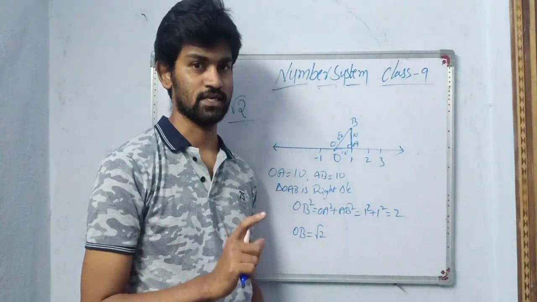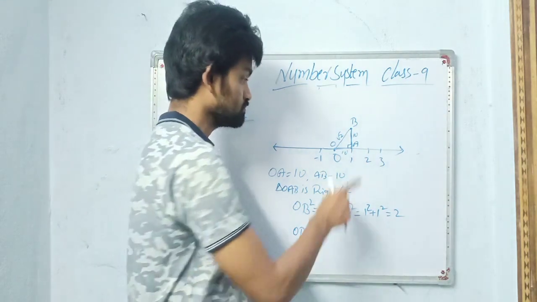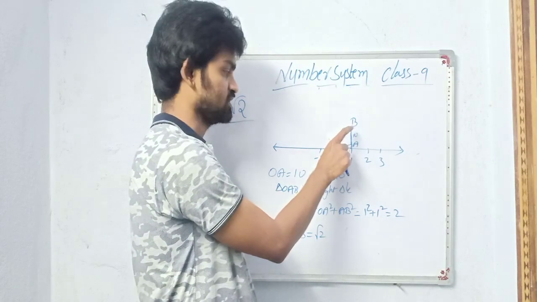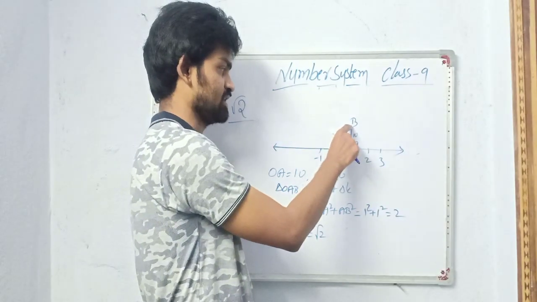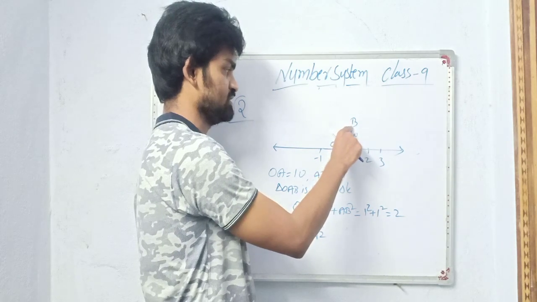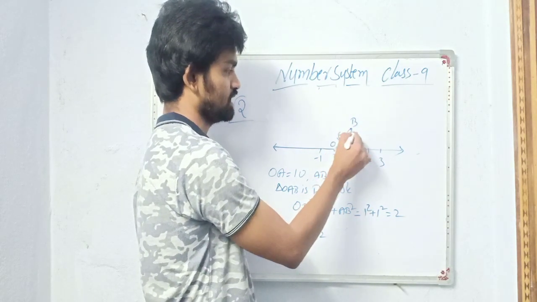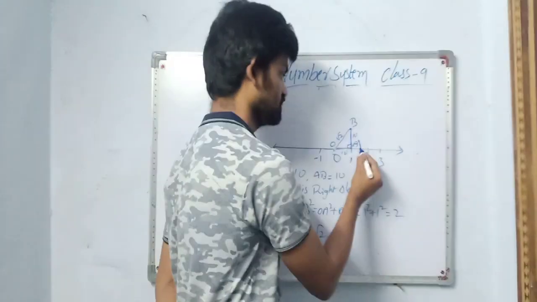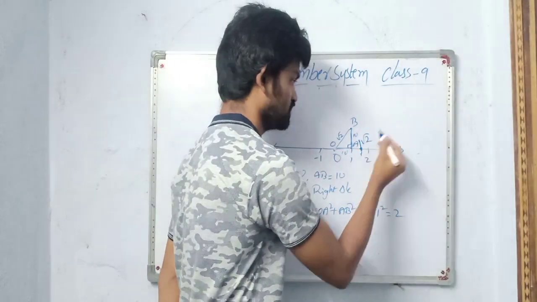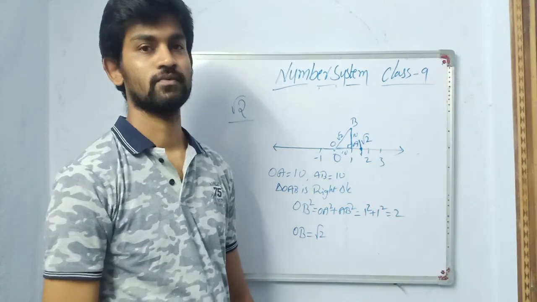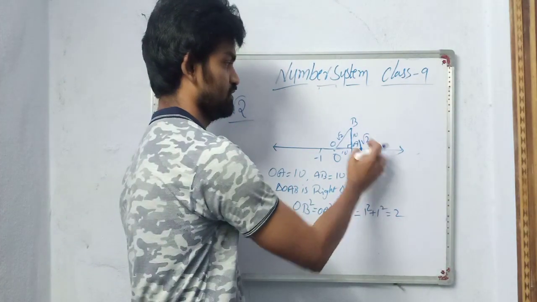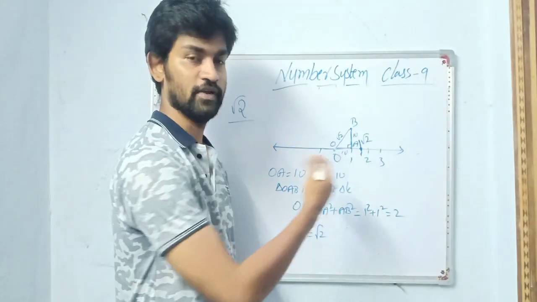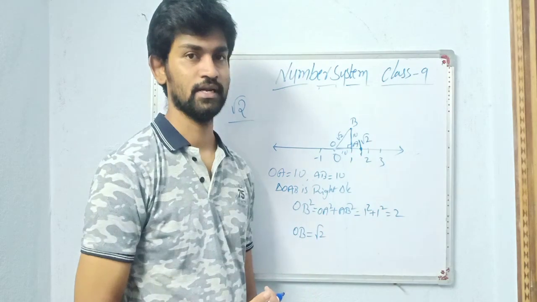Then take your compass. Center as O, O as center. Radius as OB. Take OB as radius and cut one arc. Then this point is your root 2. This is how we do. We locate root 2 on number line.